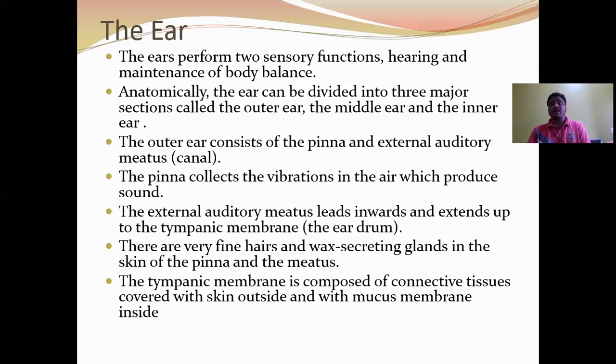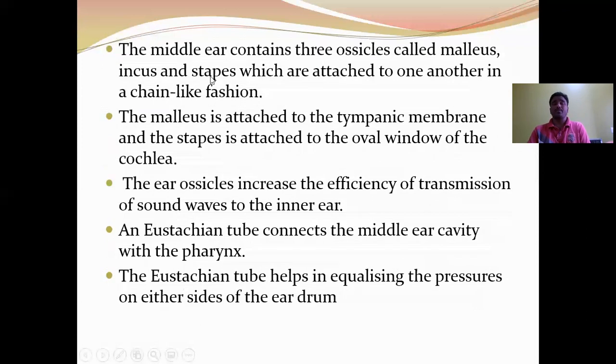These hairs and earwax prevent the entry of dust particles into the middle ear cavity. The tympanic membrane is composed of connective tissue covered with skin outside and mucous membrane inside.